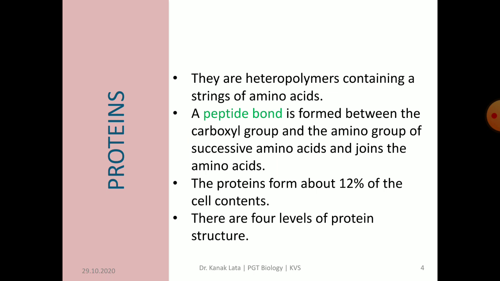In a protein molecule, the amino acid units are linked together by peptide bonds formed between the amino and carboxylic groups of successive amino acids. There are four levels of protein structure. They are primary structure, secondary structure, tertiary structure and quaternary structure. So we will discuss them one by one.